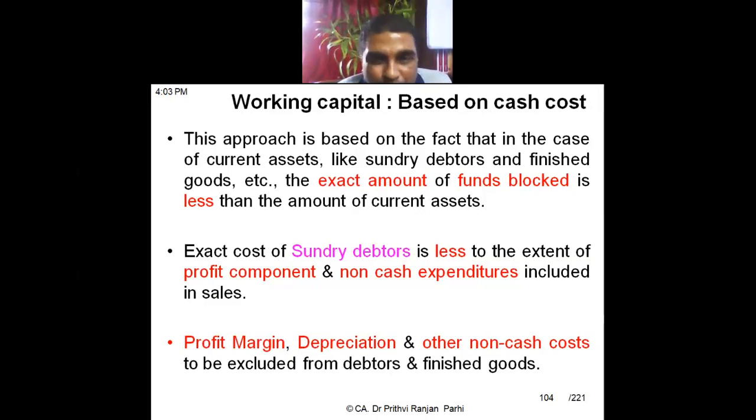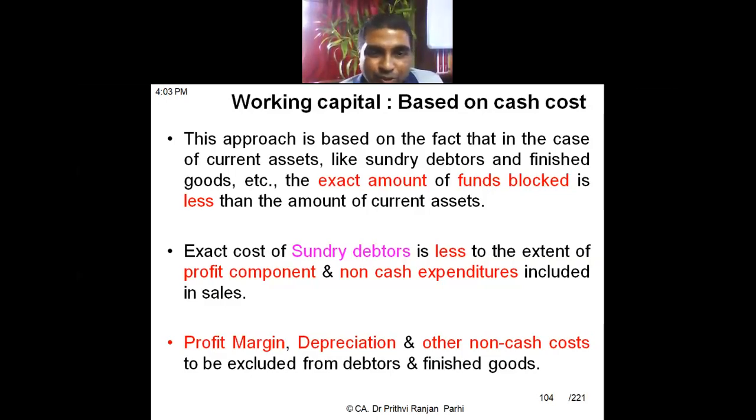Now I told you my cost is 90 rupees, but in that cost, depreciation is included. Depreciation is a part of factory overhead. When you are arriving at the cost, cost plus profit is my sales price. In accounting also, you include depreciation as a part of the cost.